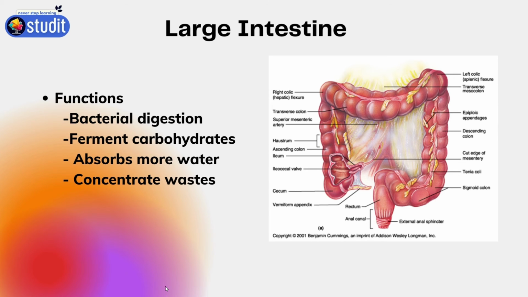Then we will come to the other parts that are not part of the digestive system but also help in digestion, like the liver. The liver produces bile which has a critical role in food digestion. Then the gallbladder. The gallbladder stores the bile and it produces mucus.